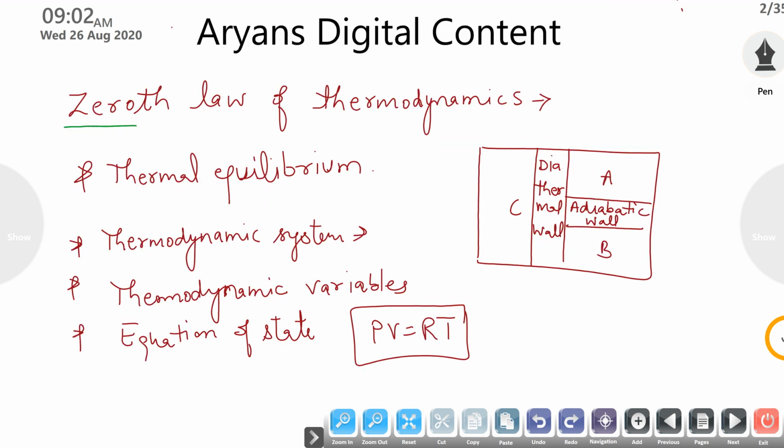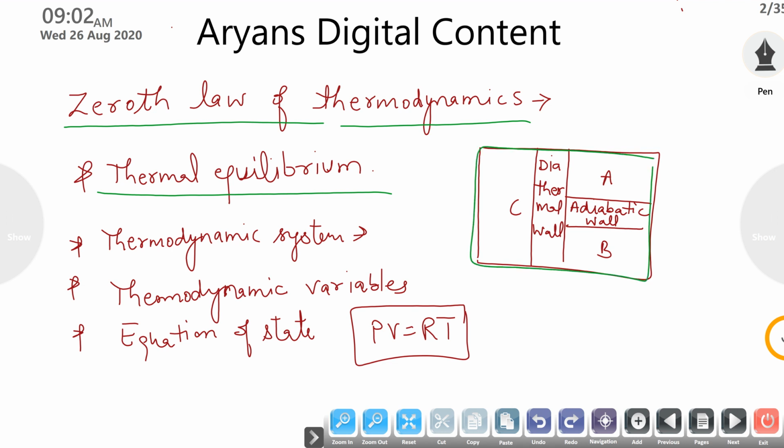First is the zeroth law of thermodynamics. The zeroth law of thermodynamics is related to thermal equilibrium. What happens in this case? Suppose we have a system of three different parts A, B and C. If this is a diathermal wall and this is an adiabatic wall, meaning heat cannot be exchanged through this wall, so heat can be exchanged only through this wall.